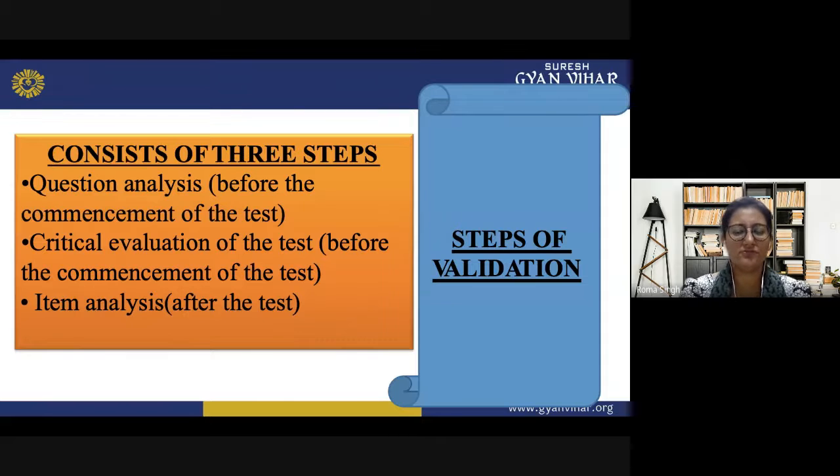Validation consists of 3 steps. First is the question analysis, which is done before the commencement of the test. Then critical evaluation of the test, also before the commencement of the test. And then the item analysis, which is the analysis of the questions which have been included, done after the test. So these are the steps of validation which need to be followed.